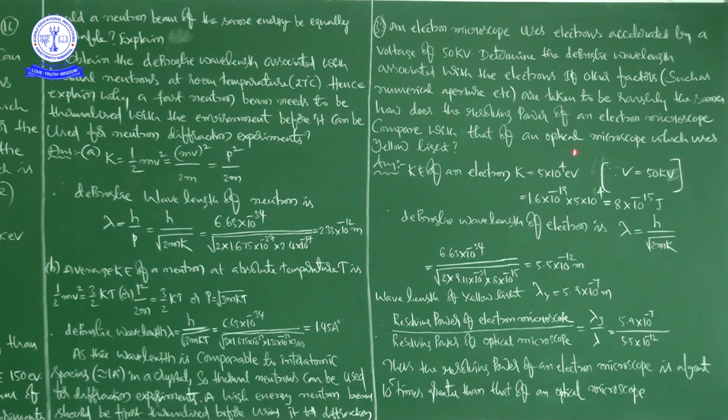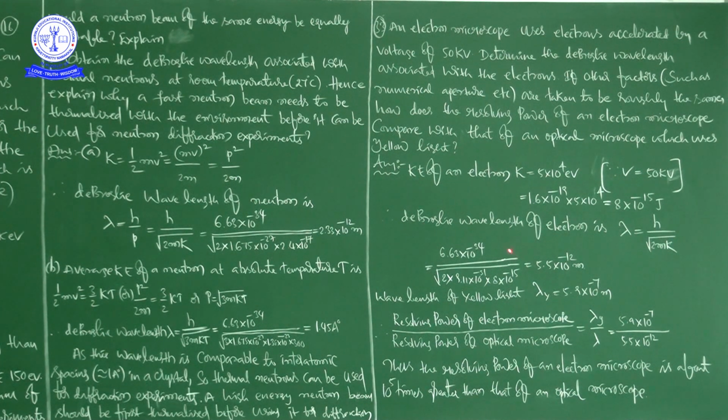Now we convert this into joules. To convert electron volts into joules, we multiply by 1.6 times 10 to the power of minus 19. So 1.6 times 10 to the power of minus 19 times 5 times 10 to the power of 4 is equal to 8 times 10 to the power of minus 15 joules. 16 divided by 2 gives 8, and minus 19 plus 4 is minus 15. So totally 8 times 10 to the power of minus 15 joules.